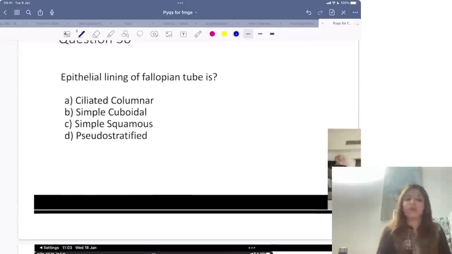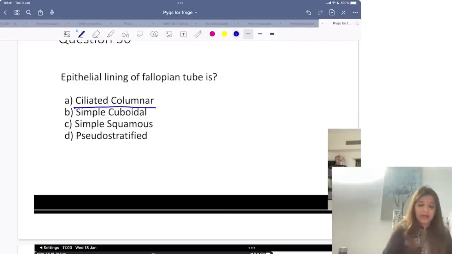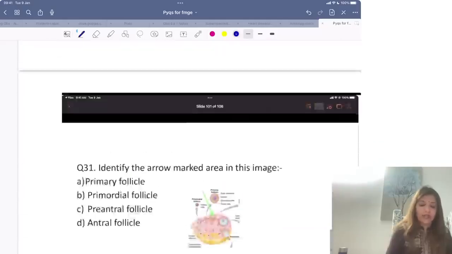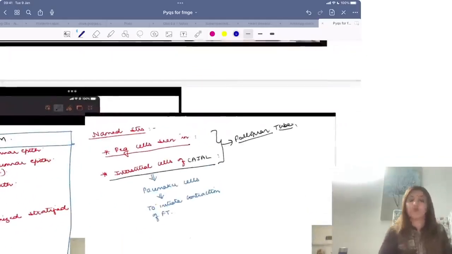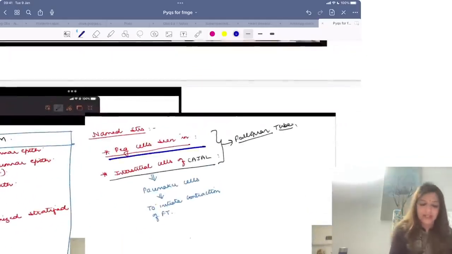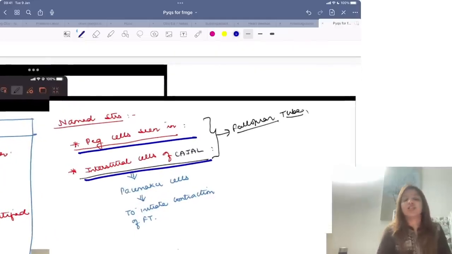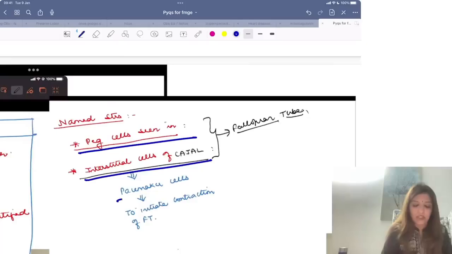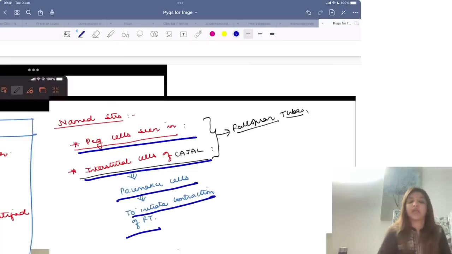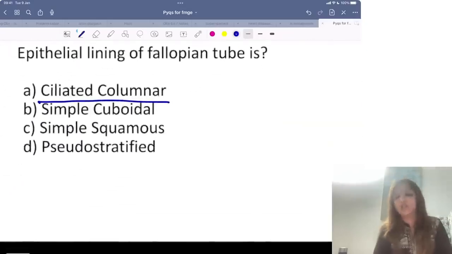Epithelial lining of fallopian tube. That's a very simple question. The lining is ciliated columnar epithelium. Please remember there are two named cells present in the fallopian tube: peg cells and interstitial cells of Cajal. The function of peg cells we do not know. Interstitial cells of Cajal are the pacemaker cells and they help to initiate fallopian tube contractions, right? The lining of the fallopian tube is ciliated columnar.